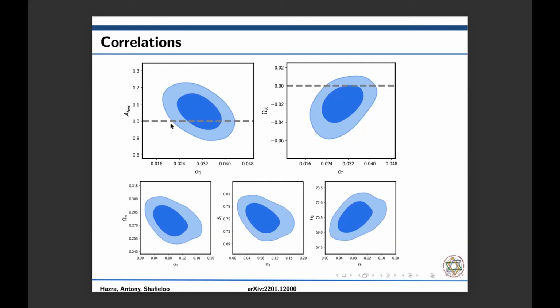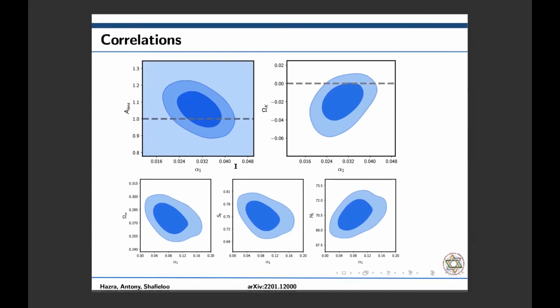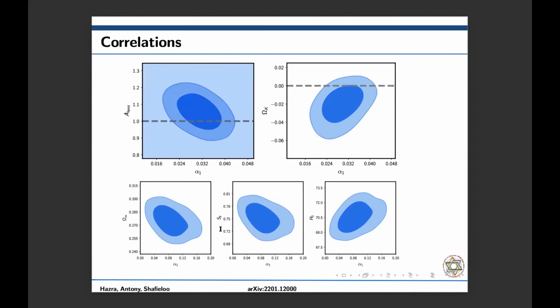And we can see that with our power spectrum template, when we did the analysis with the P18, Alens equal to 1 came back within the 1 sigma region, omega k equal to 0, the flat universe, came back within the 1 sigma region, and omega m and S8 preferred a lower value compared to the standard model, and H0 preferred a higher value. So clearly reducing the tension between the corresponding local measurements.